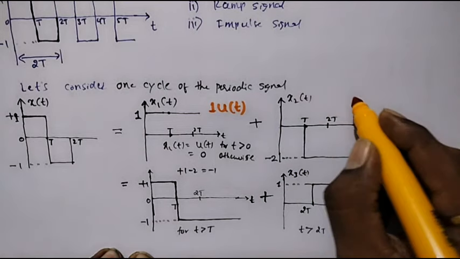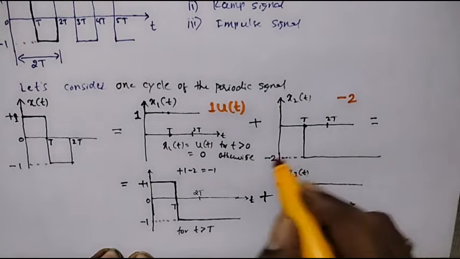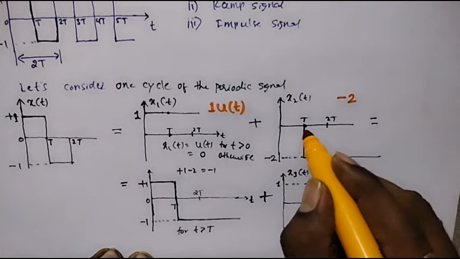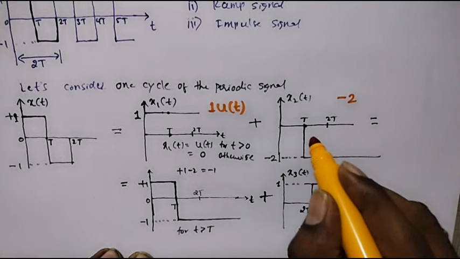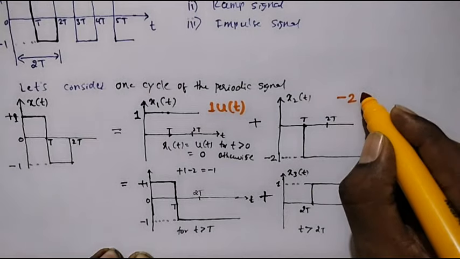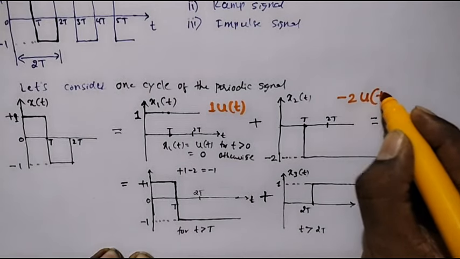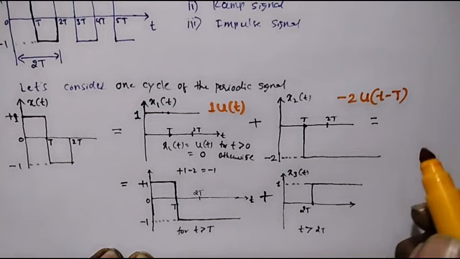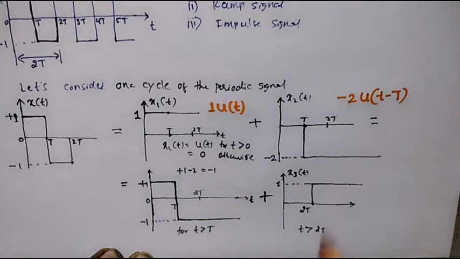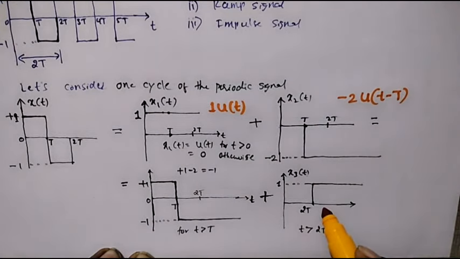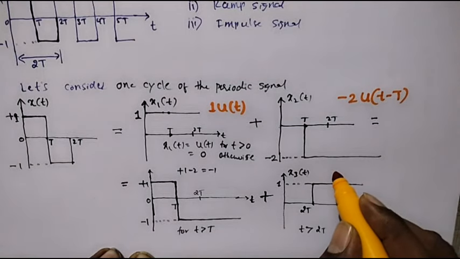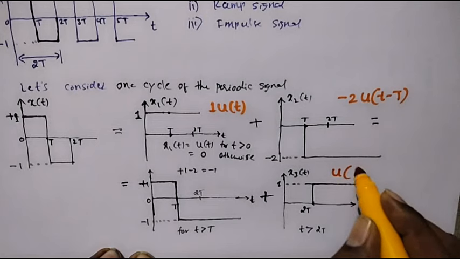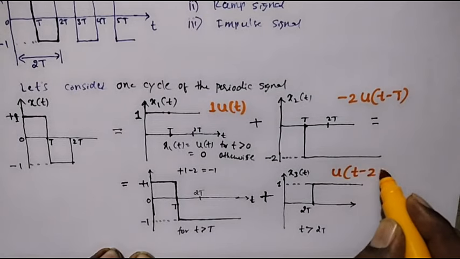I can represent x2 of t as -2 u of t minus T, a shifted step signal, as it is starting from t equal to T. Similarly, x3 of t is again a unit step signal having magnitude 1, which begins at t equal to 2T. So x3 of t can be represented as u of t minus 2T.